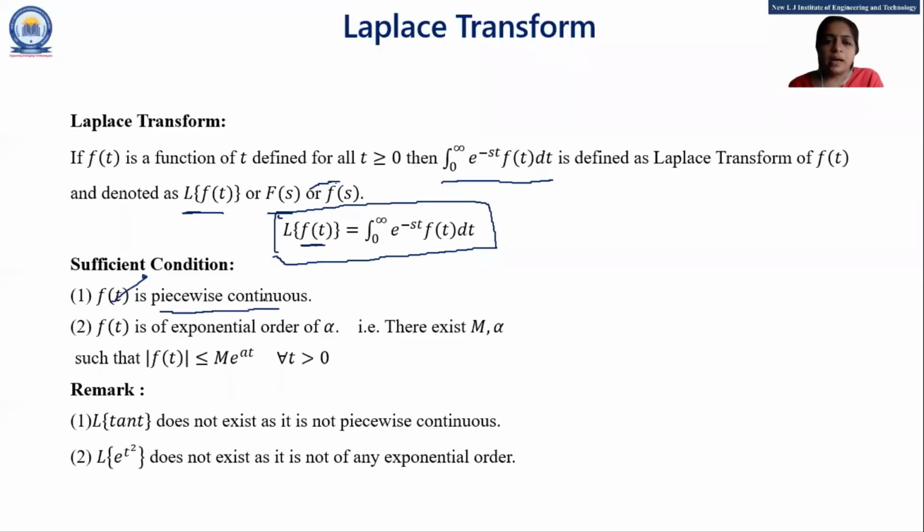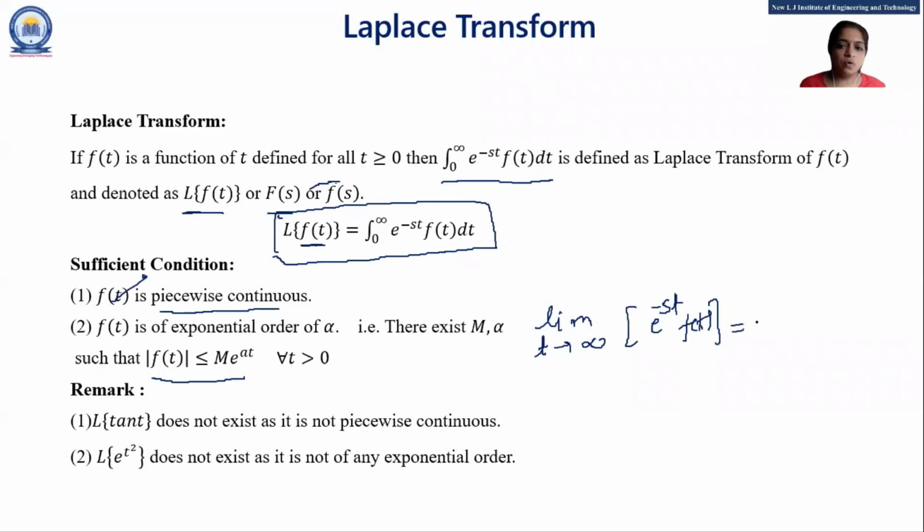And the other thing is f of t is of exponential order alpha: there exist m and alpha such that mod of f of t is less than or equal to m e raised to alpha t. What does it mean? It means the limit as t tends to infinity of e raised to minus st f of t is equal to a finite quantity.